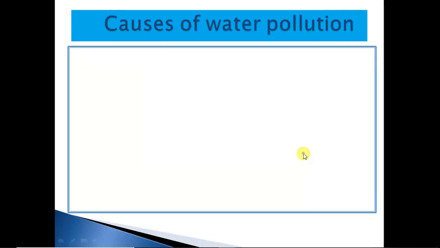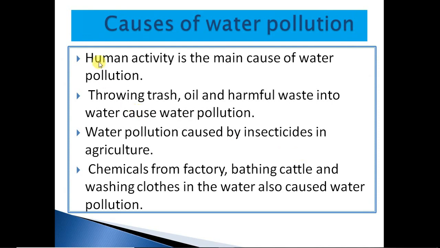So, we can summarize. Human activity is the main cause of water pollution. Throwing trash, oil and harmful waste into water causes water pollution. Water pollution is caused by insecticides in agriculture. Insecticides. Do you know what are insecticides?